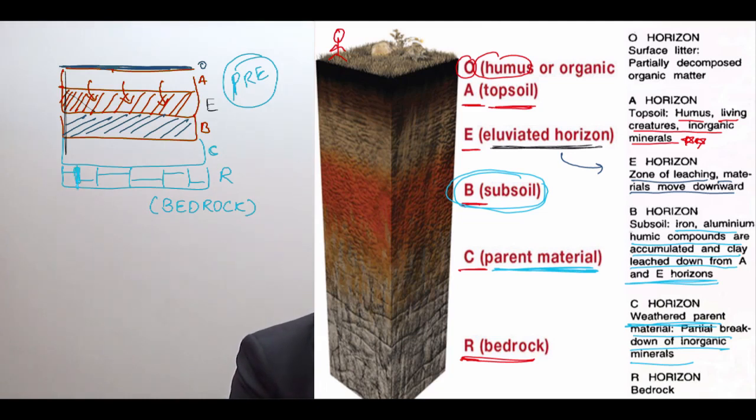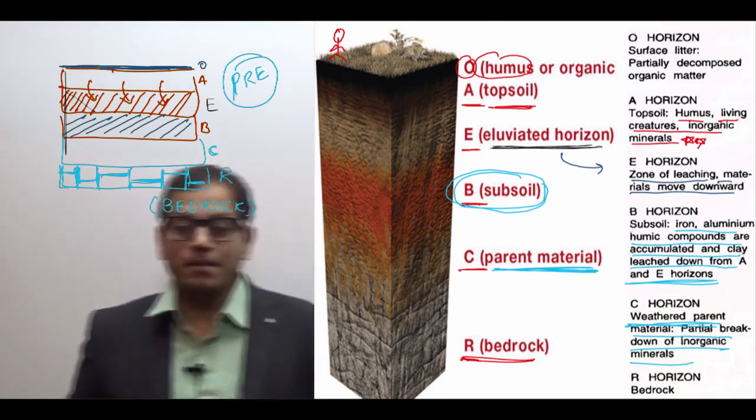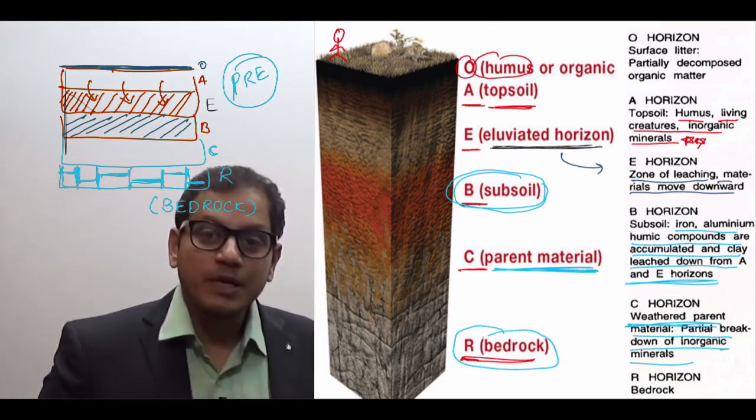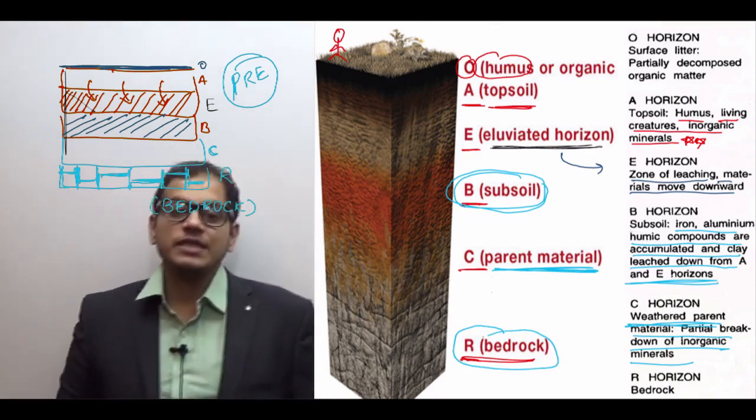I have made this design to show that, so that you can remember in the examination that it has not been broken down. So the R layer is the innermost layer, inaccessible. The UPSC can ask you a simple question: which layer is inaccessible?